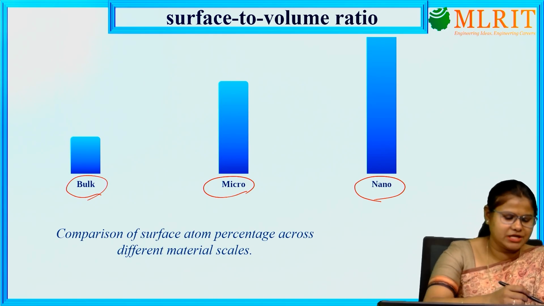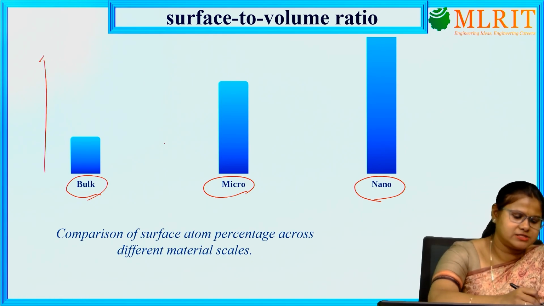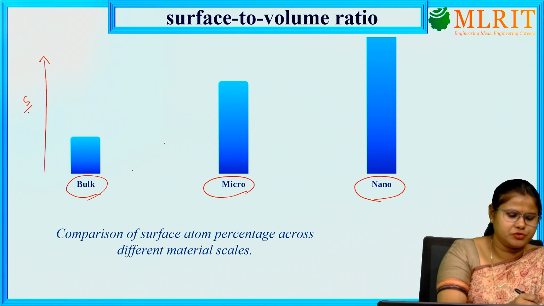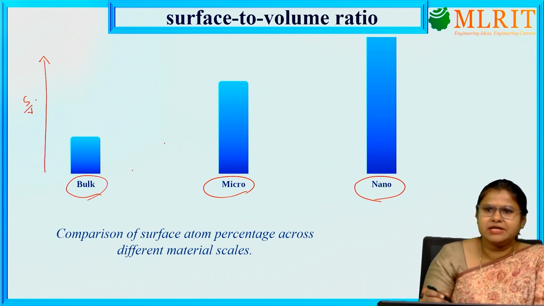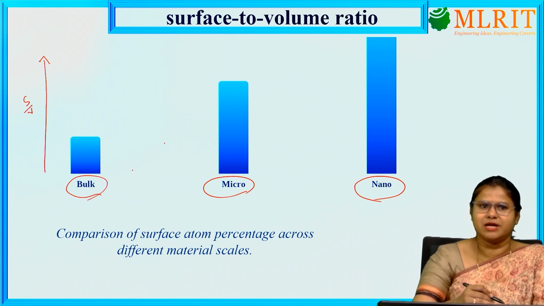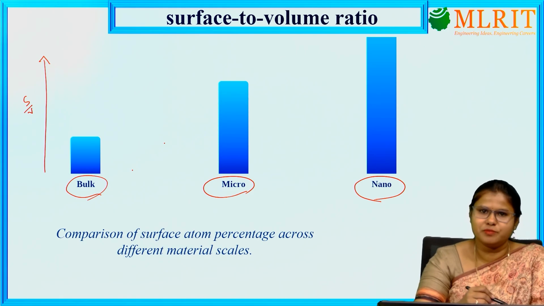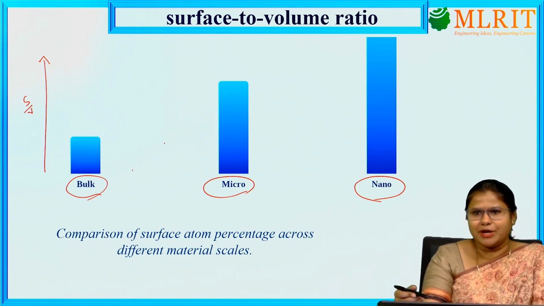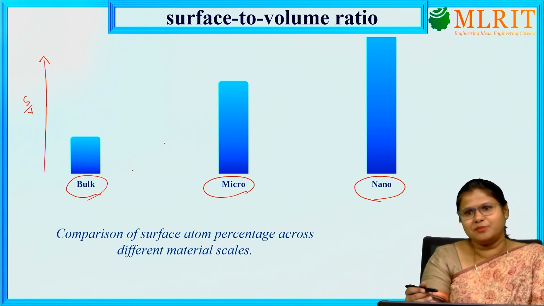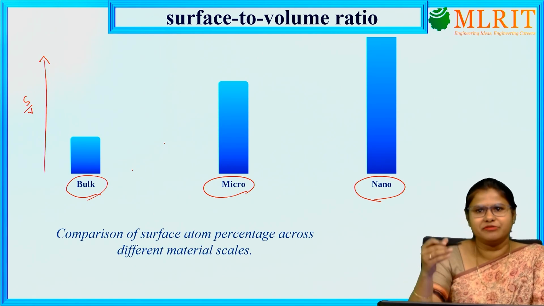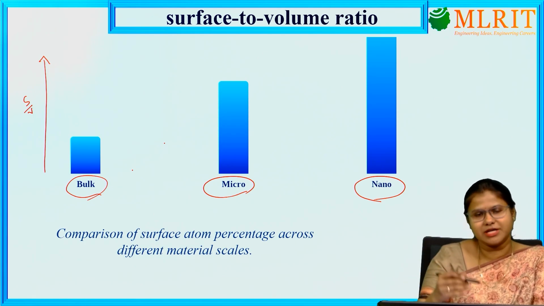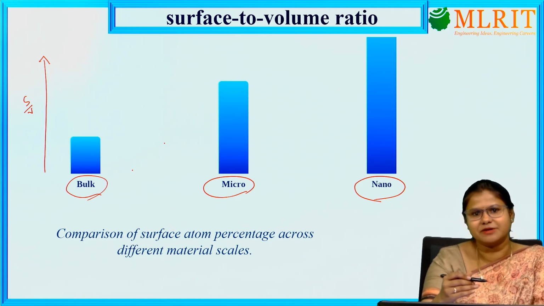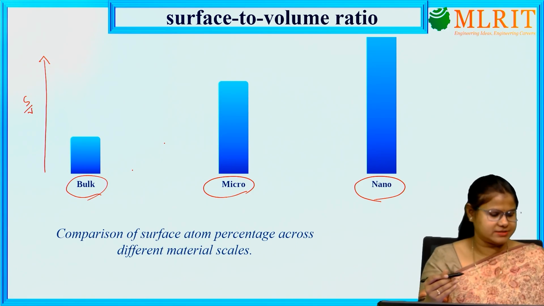So you can see if I am comparing this surface to volume ratio of these three different kinds of material, the bulk material has the lowest surface to volume ratio, then come micro particles, then come nanoparticles. So as I have told, when we are decreasing the dimension or the particle size, that time this surface to volume ratio will increase.